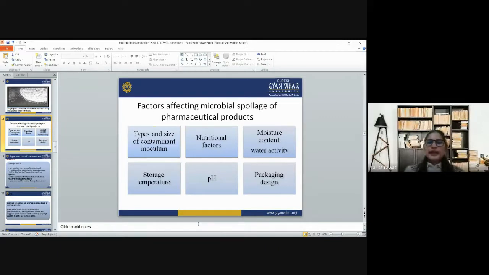Now, the factors that affect the microbial spoilage of pharmaceutical products: types and size of the contaminant in the inoculum, nutritional factor, moisture content and water activity, storage temperature, pH, packaging and design. Starting from the types and size of the contaminant in the inoculum, which can affect microbial spoilage in the pharmaceutical product, and also the pH, the storage temperature, the moisture content, the water activity, and the packaging design.